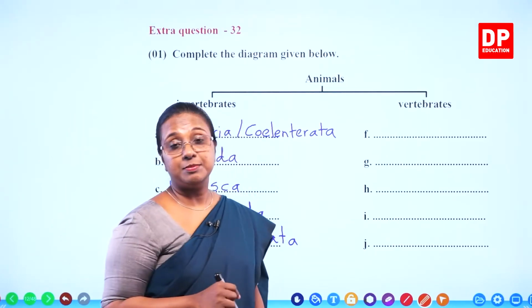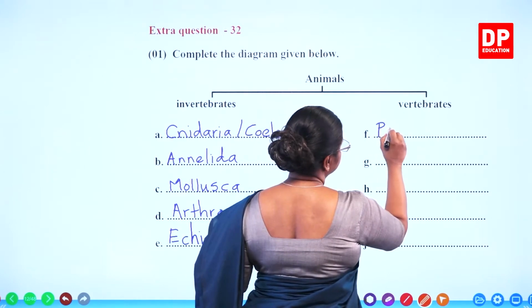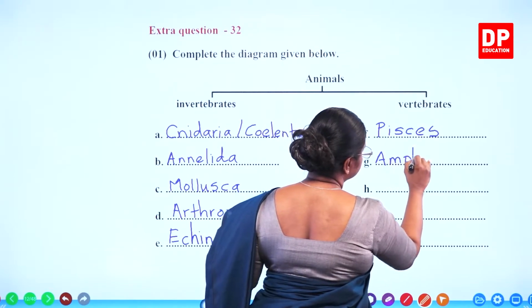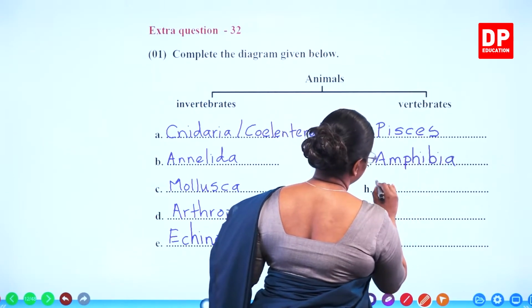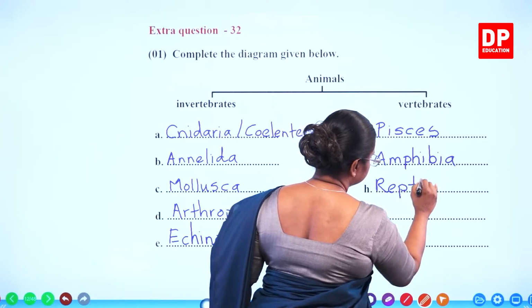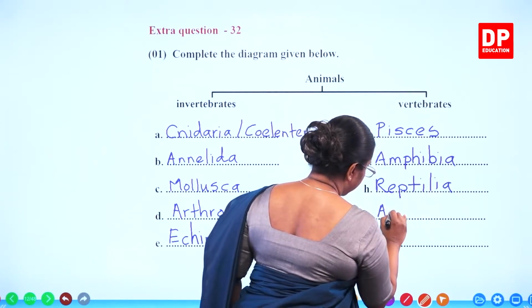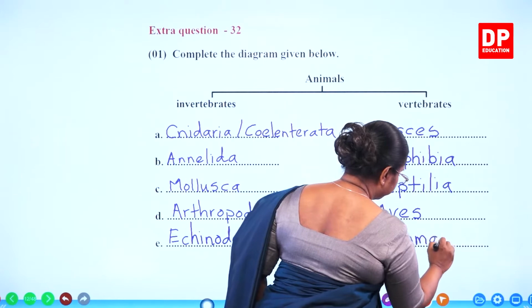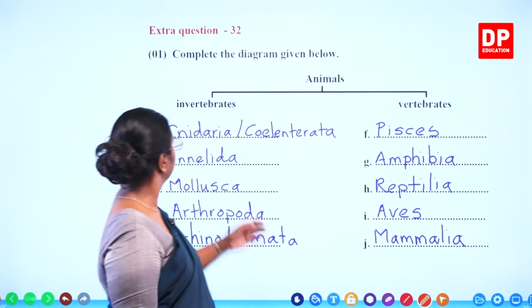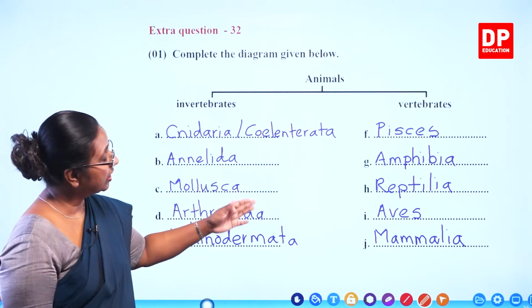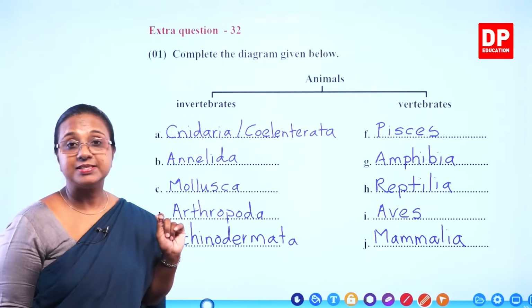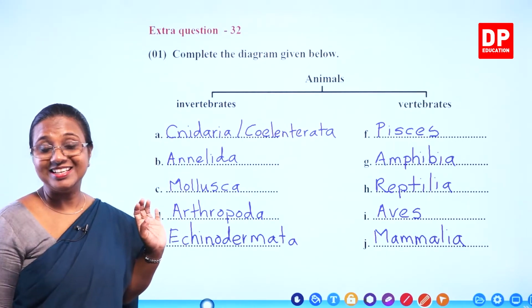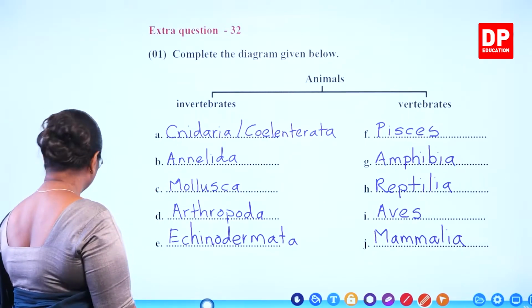Then we have vertebrates. What are the groups? Pisces, Amphibia, Reptilia, Aves and Mammalia. So, invertebrates and vertebrates. Vertebrates: fishes, amphibia, reptilia, aves and mammalia. So, we have completed the diagram. I am sure you all also completed this correctly. With that, I will move on to the next one.